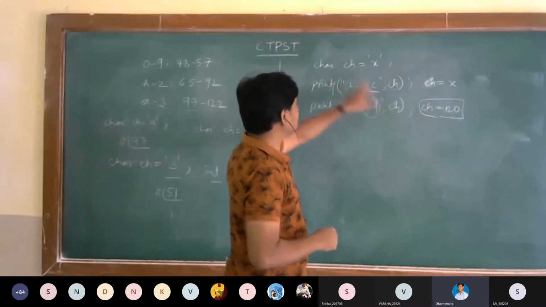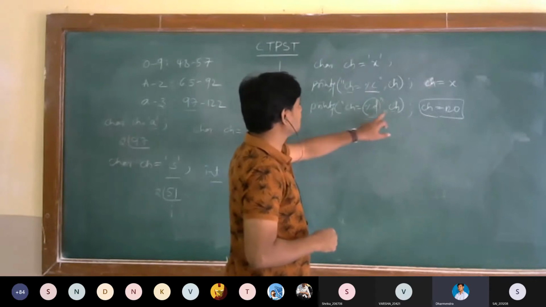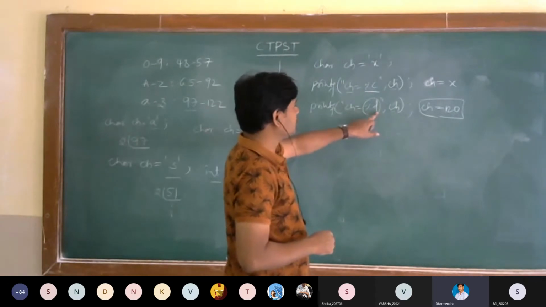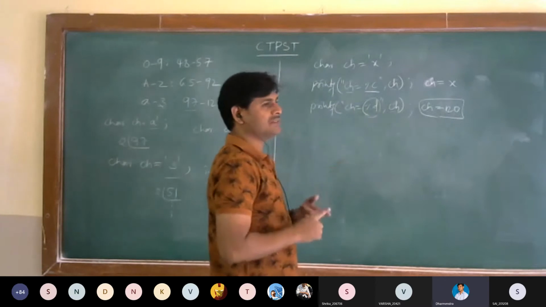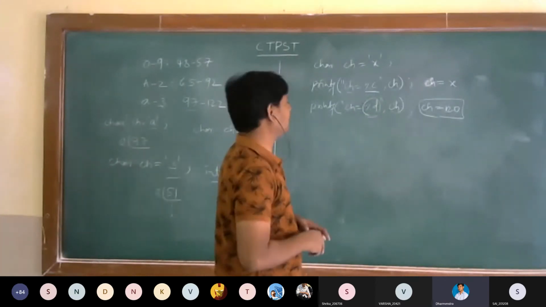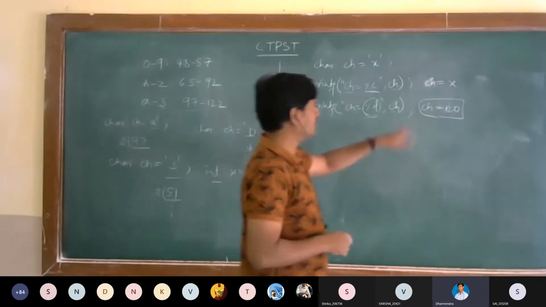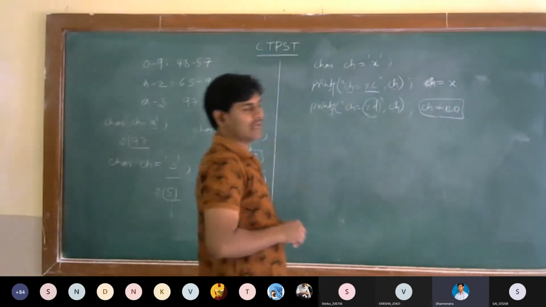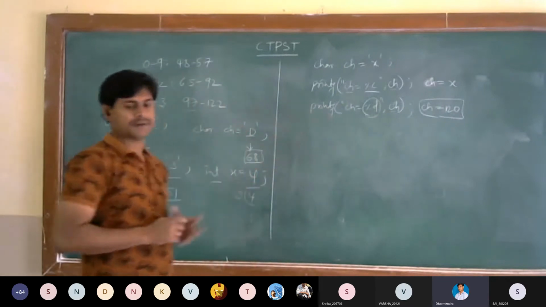Actually it is the character data type, but we are printing the integer value, so it will search for the equivalent integer. From the alphabet it will pick up the related ASCII code of that x, and simply print it.